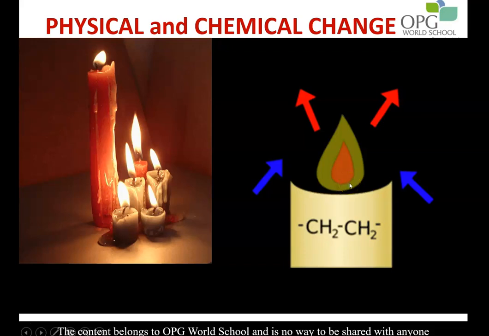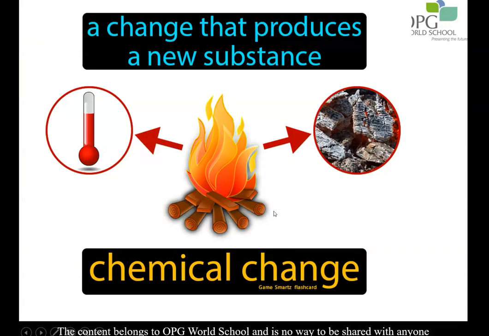So please remember, in the burning of a candle, both physical and chemical changes are taking place. A chemical change happens only when a new substance is formed. Burning is one of the chemical changes. The other name for burning is combustion.